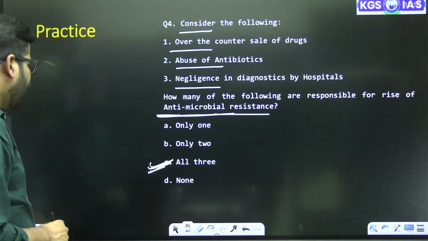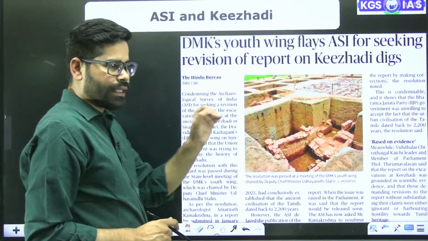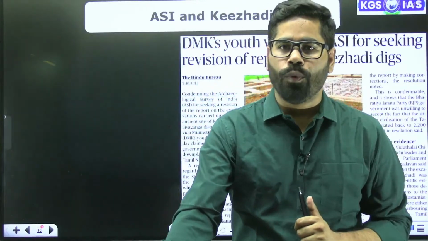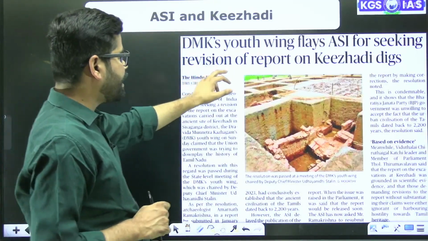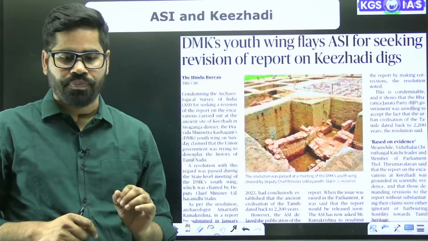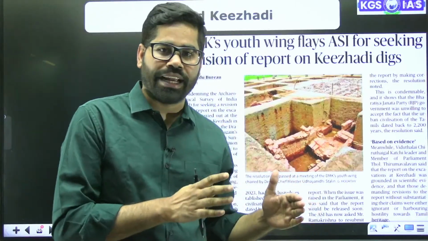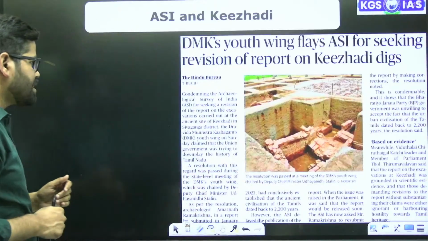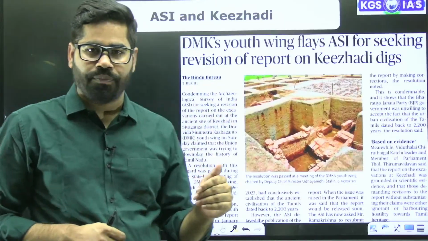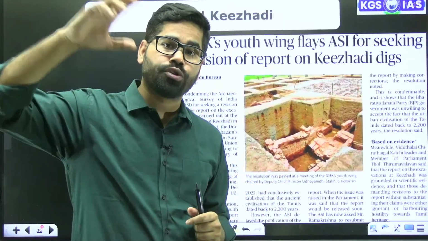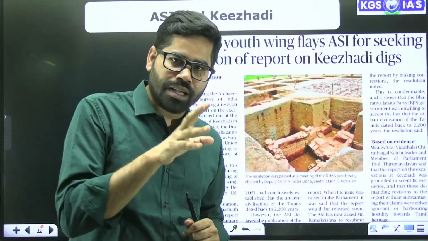Now, coming to today's topic, there are two parts of this story. One is about the Archaeological Survey of India and second is about this location. The news is that DMK's youth wing pleads with ASI for seeking revision of report on Keezhadi digs. Keezhadi is basically an excavation site in Kerala. It is believed that it belongs to 200 BC, around the time of the Sangam age. So that's why this is a prominent area.